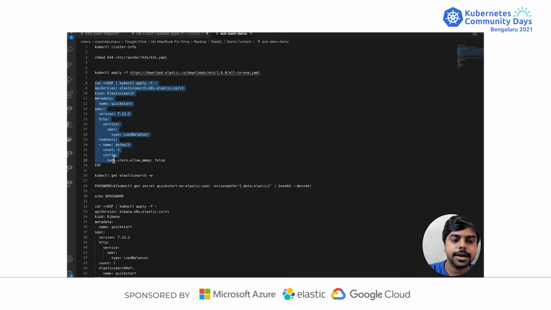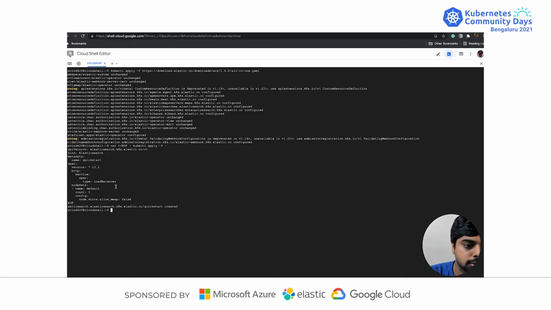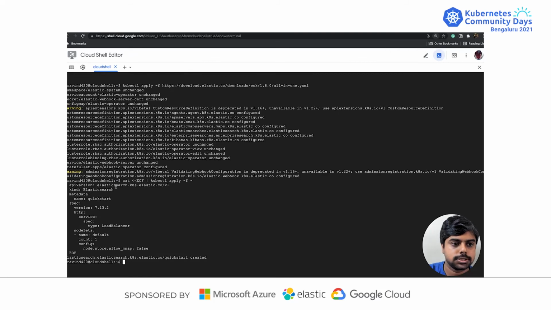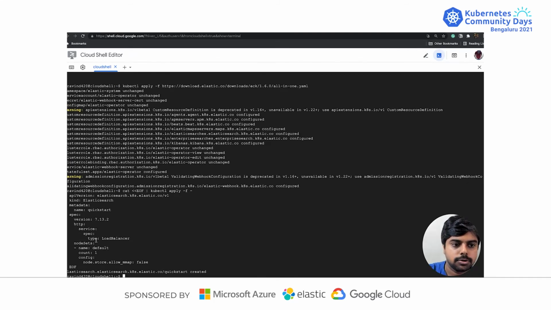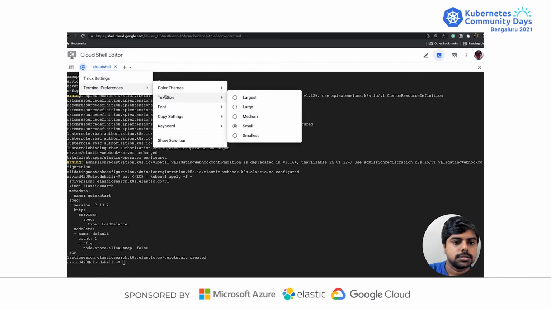Let us quickly create an Elasticsearch instance. Now that we installed the operator, we could create an Elasticsearch instance. Now I'll create it, and I'll also try to explain what this particular instance is. So let me just increase the font size here so that you'll be able to see it.